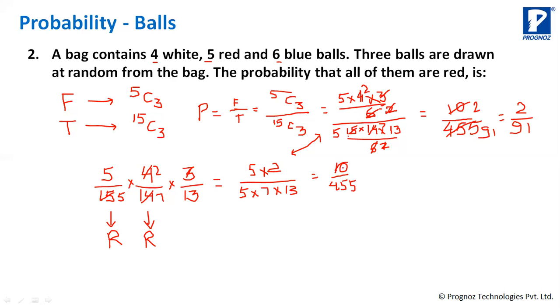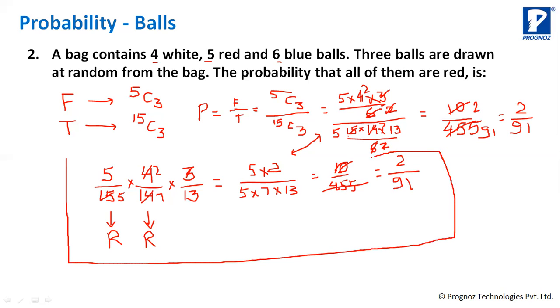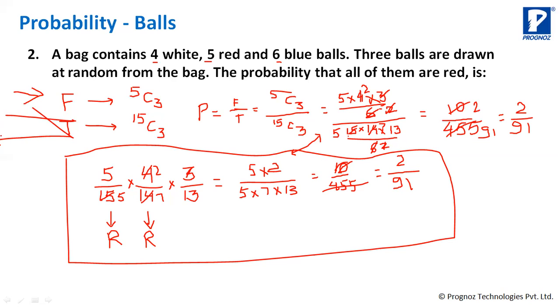Which will be equal to 2 by 91. So you can do both the methods, whatever suits you. Okay, this is more on counting principle and a little bit of logical. And this is purely calculation based on combination. This one, permutation combination का combination, because it's all selection. Is it clear? आगे बढ़ें?